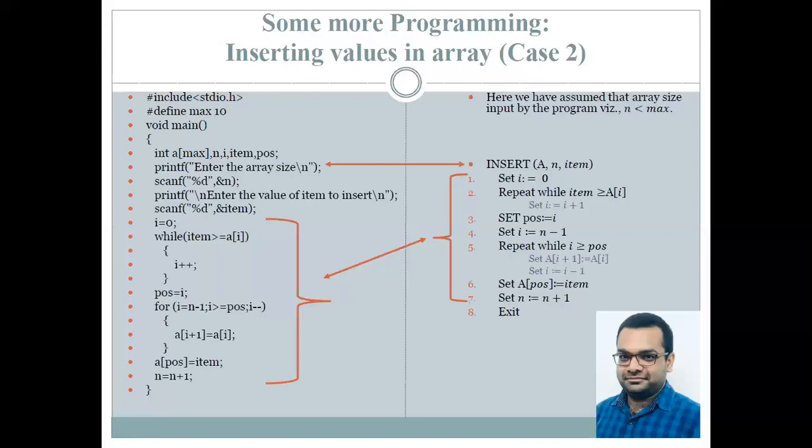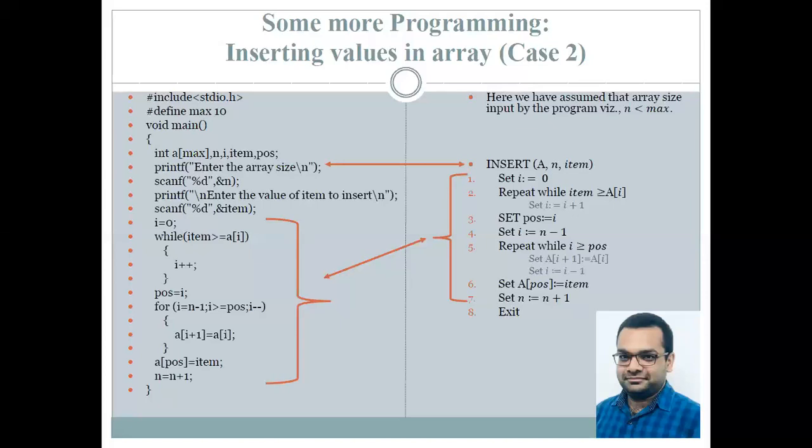That means we are transferring the value at the ith index of the array to one index ahead, and then we are decrementing the counter. Then till the time we are at a location greater than or equal to position, we are performing these operations. So all the values inside the array are going to be pushed in. When the loop exits, we come to statement number 6. We reach the position number I, and we are inserting the item successfully at the position indicated by the position.